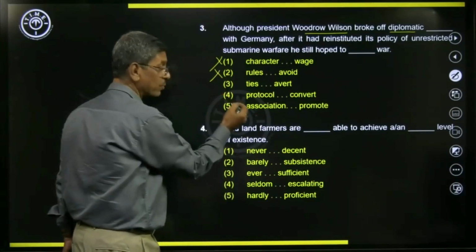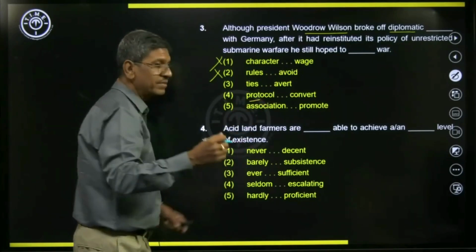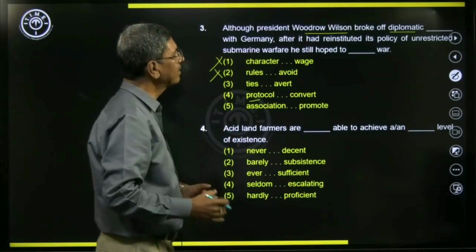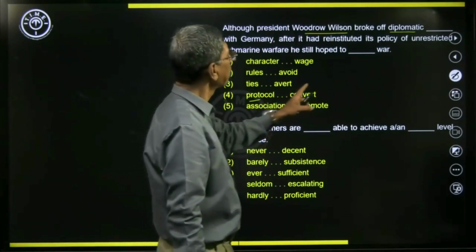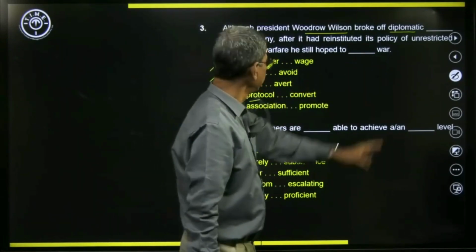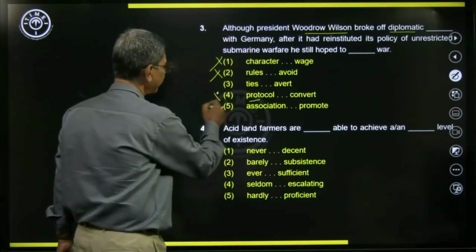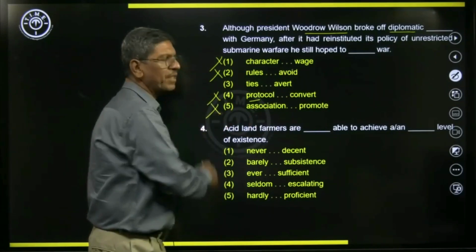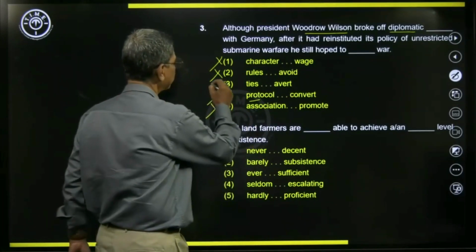Diplomatic protocol is quite good because protocol is the process or the procedure of getting things done between two countries. But here convert war is not suitable, so therefore it is ruled out. Then association promote also is ruled out. So ties is the best option here.